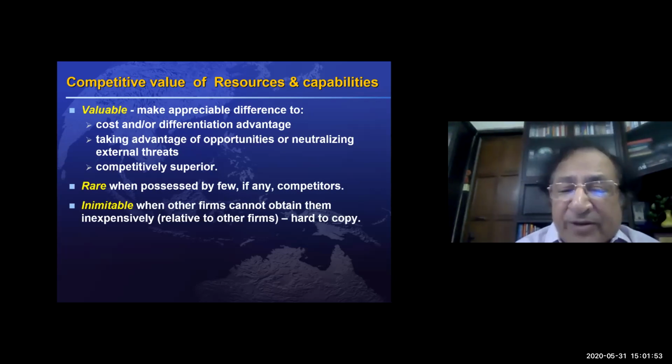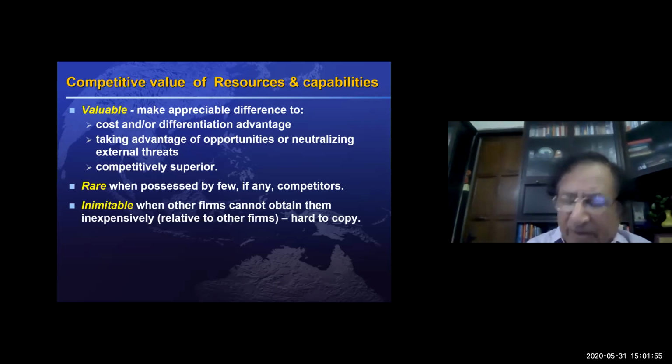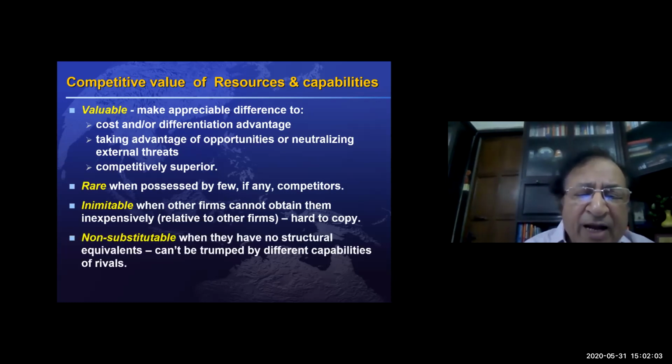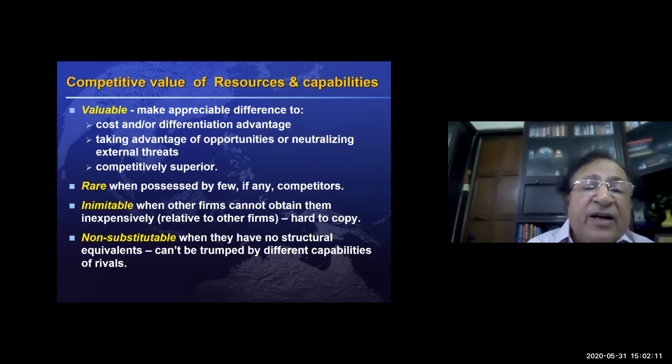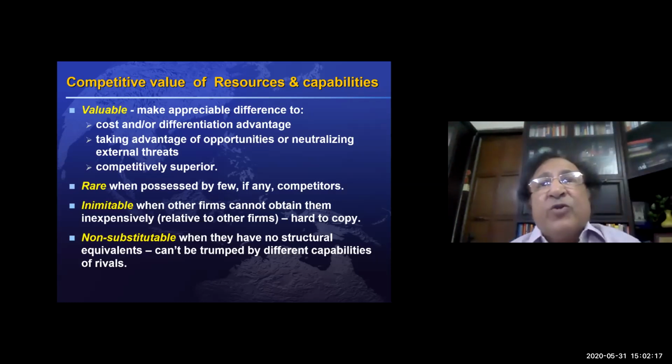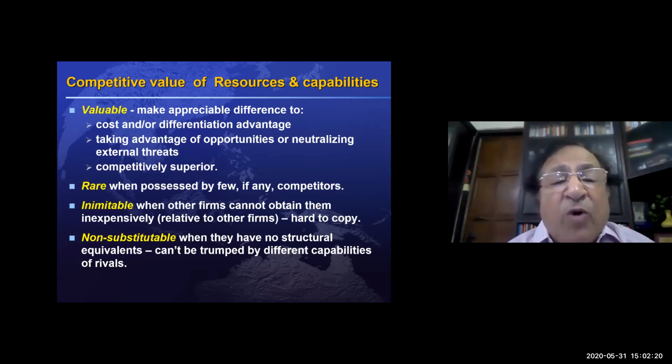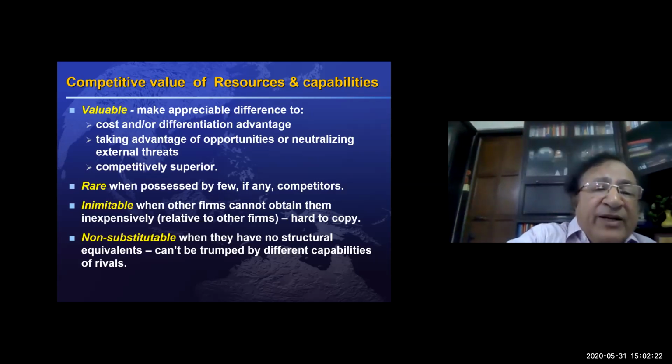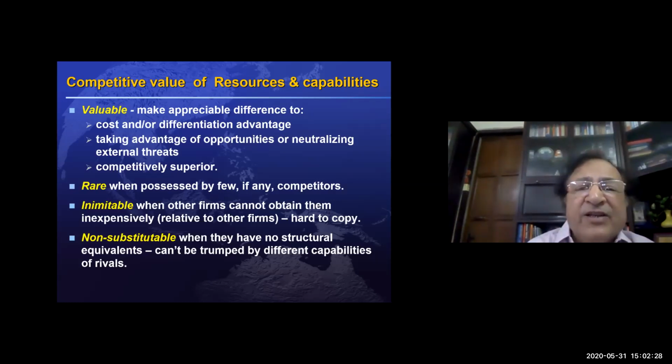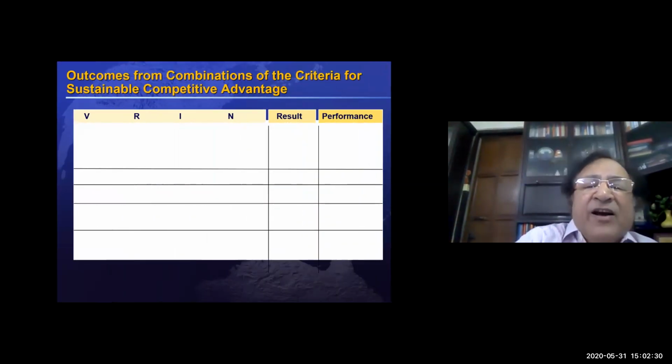If it cannot be copied, if it's very hard to copy, it is inimitable. Inimitable means that you are not able to imitate it. And non-substitutable in the sense that nobody else can come up with some other kind of capability which can replace it. So there are four, and this is a test we do to find out whether a resource and capability can give you a competitive advantage: whether it's valuable, rare, inimitable, and non-substitutable. It's called the VRIN test.